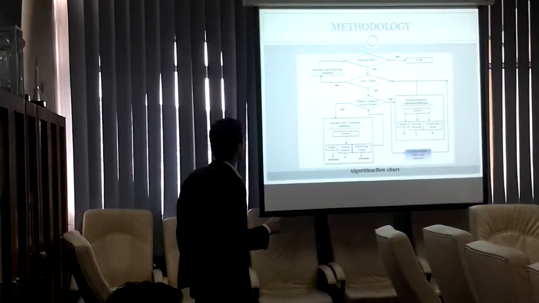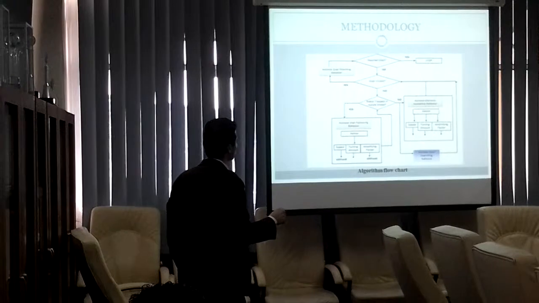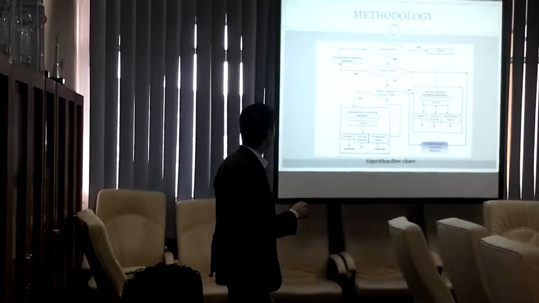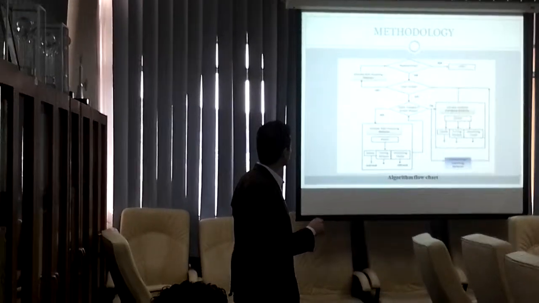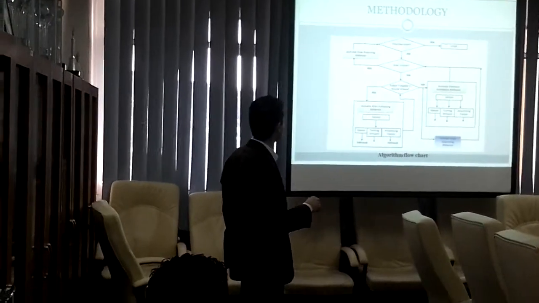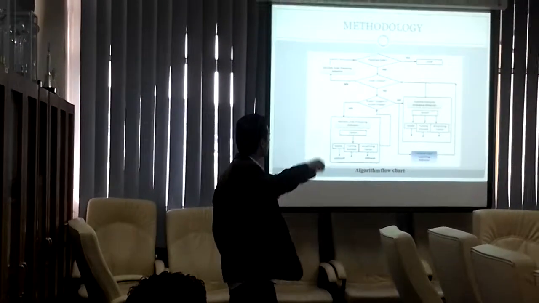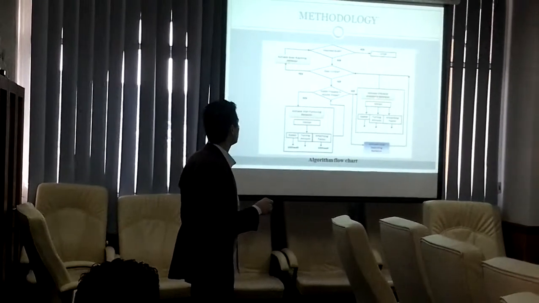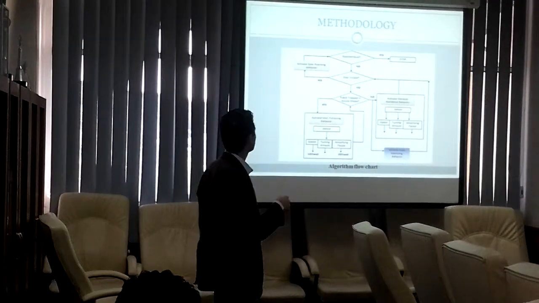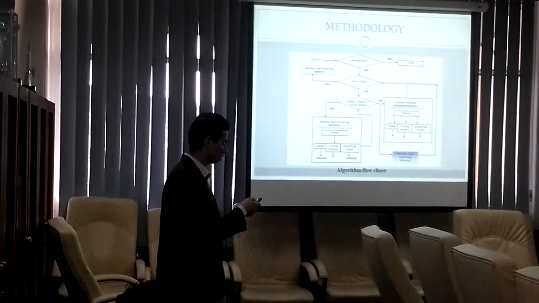Okay, if the goal is visible, then go and find it and stop. If not, then we check whether the robot is trapped, for example in a U shape. If it is trapped, then the wall following behavior is activated, and there is the wall following function. If it is not trapped in a U shape or any kind of shape, then after that it activates the obstacle avoidance behavior, as we mentioned before. After the avoidance, we'll go and find the goal. Once we find the goal, it stops at the destination.